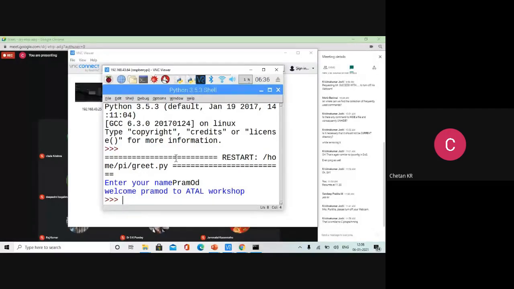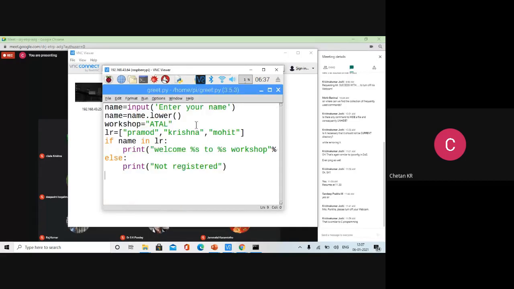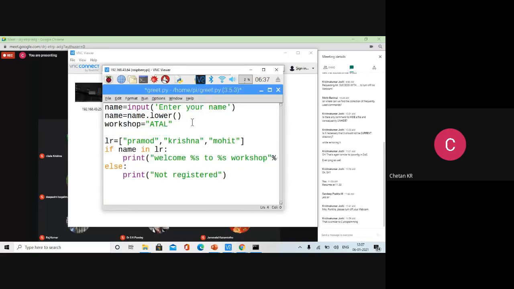But there is one annoying factor. Every time we are closing the terminal, running again, closing the terminal, running again. I want to keep it open because people will be coming for registration now and then. I cannot keep on running this registration program manually one by one. It should be available always. So how to do that? I can keep an infinite loop here.